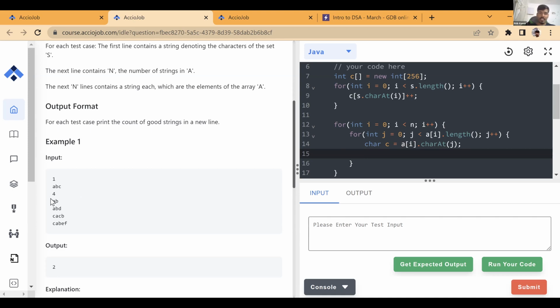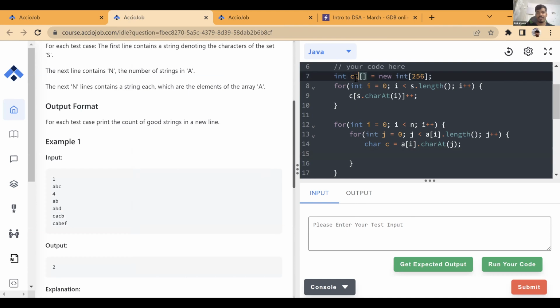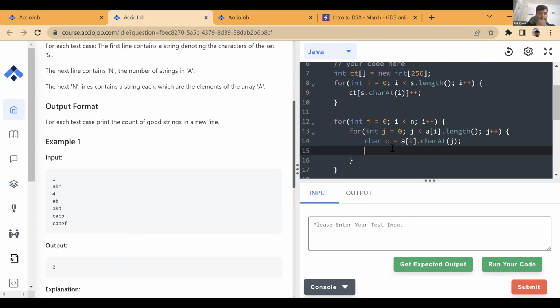So this is the A of I string. In this A of I, I have written a loop, right? Now, greater than 0. What should be greater than 0? Okay, so this is also named as C, right? Let me name it something else. Count. Okay, let's name it count. Now tell me. So this array, count of C, right? Count of C in the previous string should be greater than 0. If it is greater than 0, then we are fine.